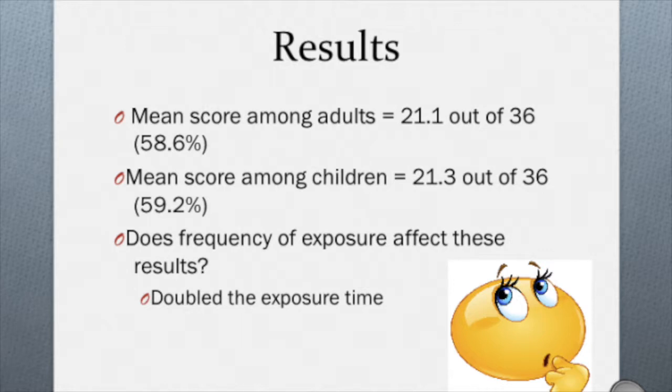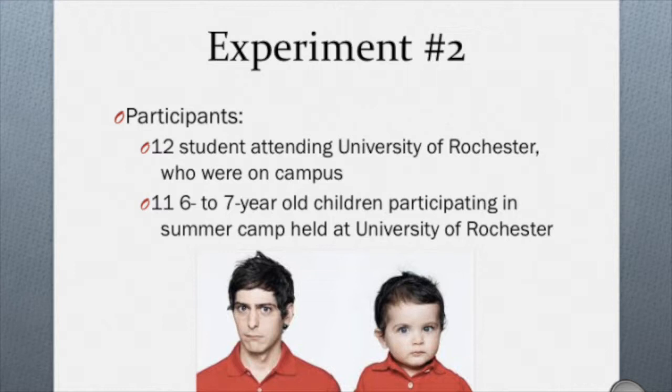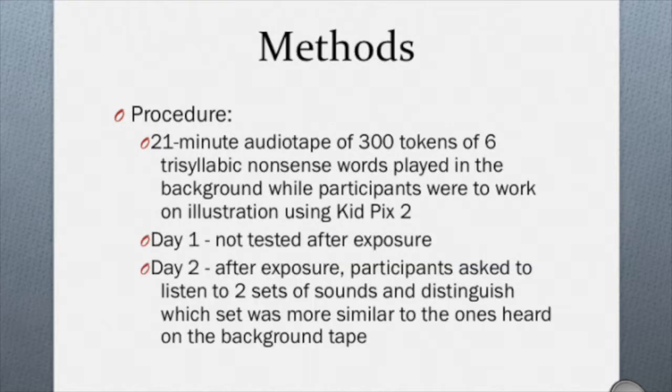Quite similar to the first experiment, they used 12 students from the University of Rochester who happened to be on campus, and 11 6 to 7-year-old children who attended summer camp on campus. The same experiment was executed, only this time the participants were exposed to the audio tape twice. So during the first session, they were asked to complete the same task, which was working on an illustration while the tape played in the background. However, it was not until the second session that they were tested on whether set 1 or set 2 most similarly reflected the sounds in the tape.